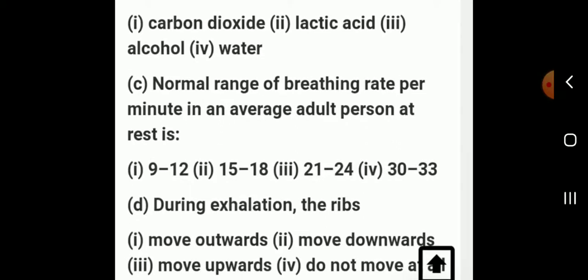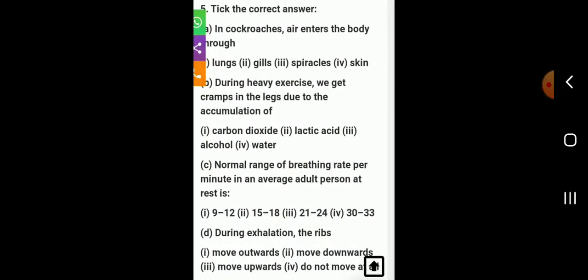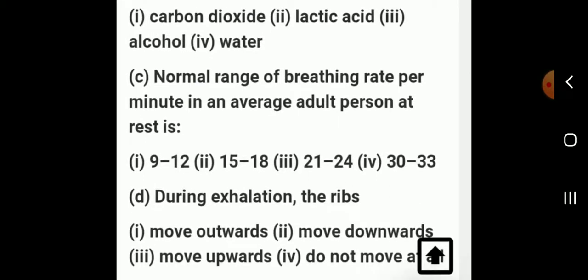Next, the normal range of breathing rate per minute in an average adult person at rest is. The answer is C, 15 to 18.